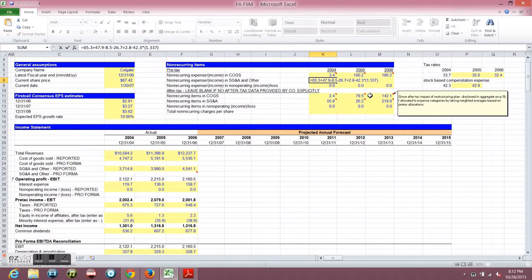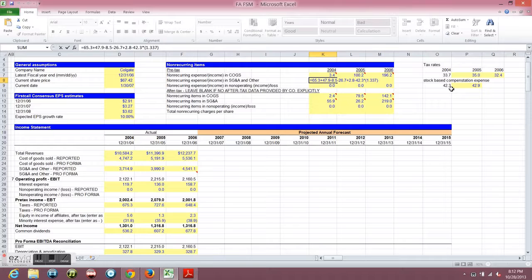Essentially, we do not have a pre-tax number for our stock-based compensation expense, so we do not know our pre-tax amount. In situations like this, we're just going to reverse the tax effect because we do not have any other information. That's why we did 1.337.